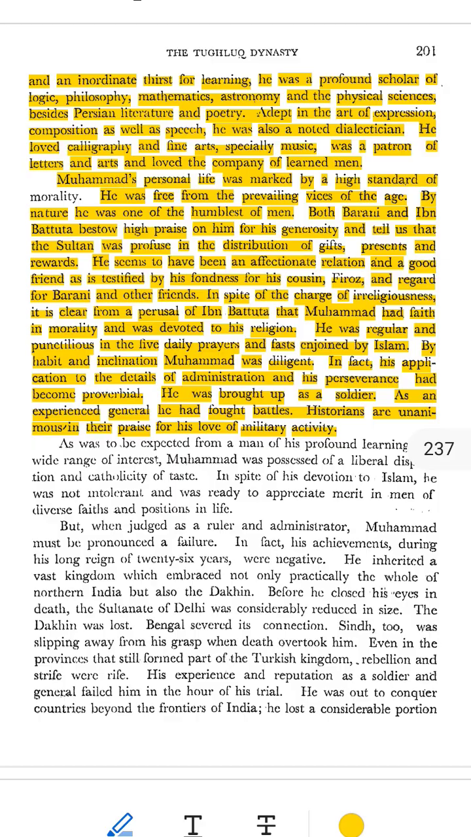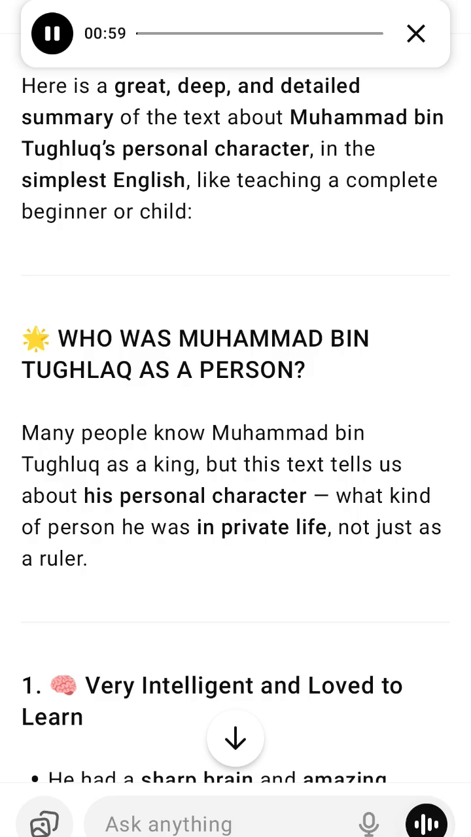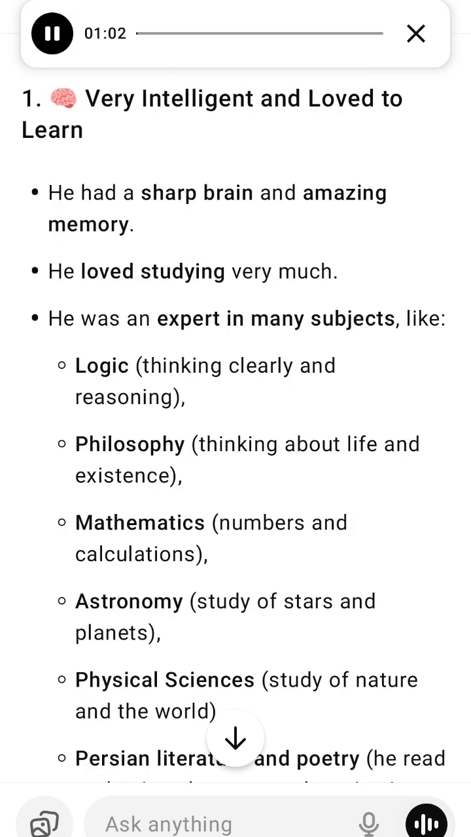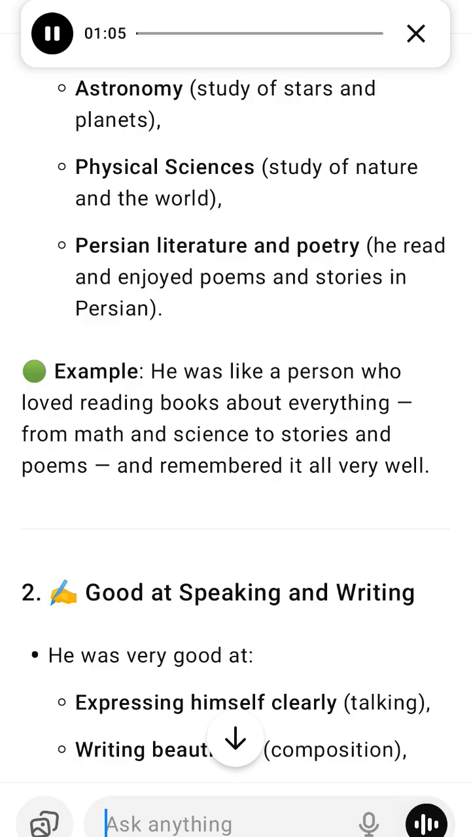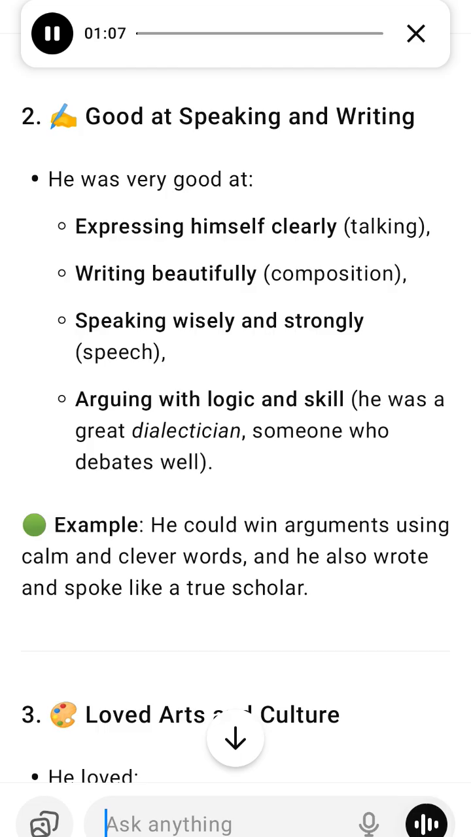6. Religious and faithful. Some people accused him of not being religious, but that's not true. Ibn Battuta said he believed in morality and goodness. He was devoted to Islam. He prayed 5 times a day, and he kept all the fasts in Ramadan. Example: he followed all the rules of his religion and prayed daily with discipline.